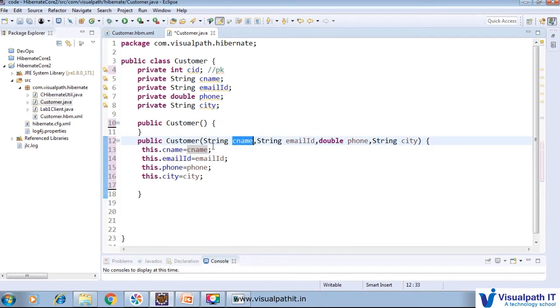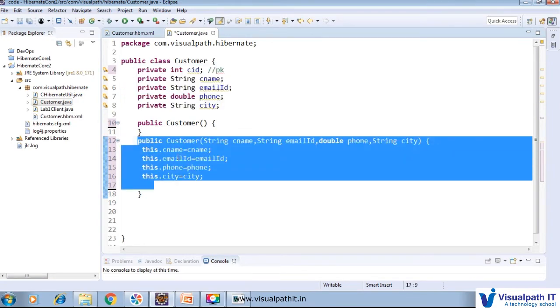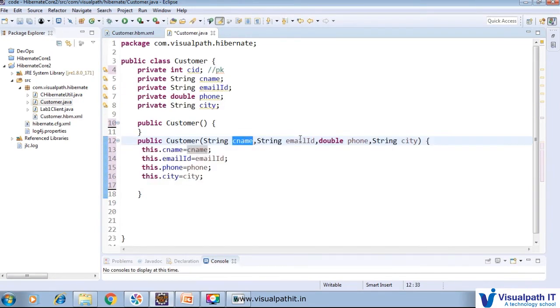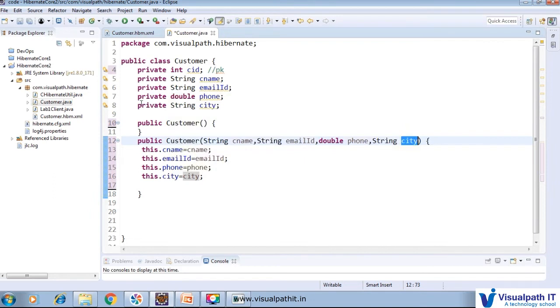When we call the constructor, we pass cname equal to something, emailId equal to something, phone equal to something, ct equal to something, and then we initialize this dot cname equal to cname, meaning we store some value here, and some value for ct. So through that we will initialize.